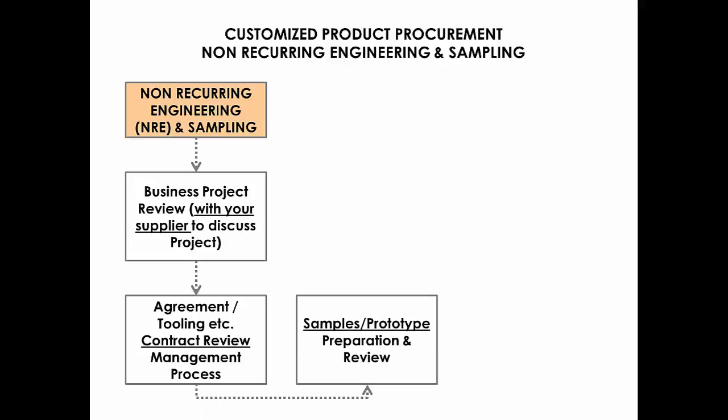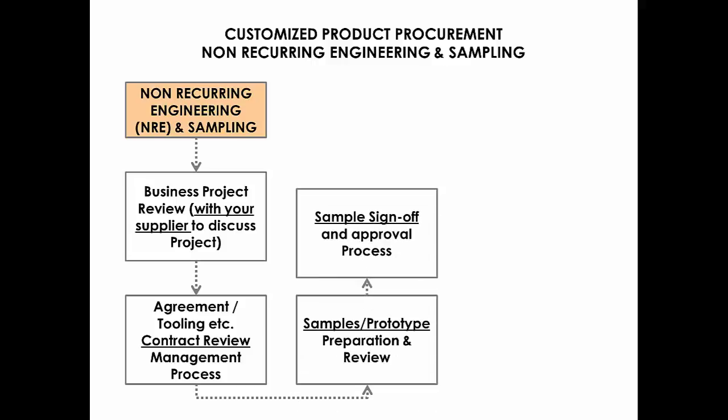Another step in this phase is to start the prototype or sample process. This is where the supplier will work on producing samples to your specification in order for you to review them and make changes where required. Once you are happy with the results from this step, you should approve and sign off the samples as acceptable.